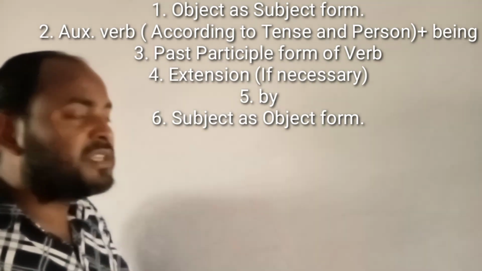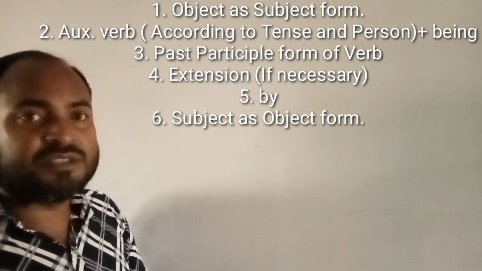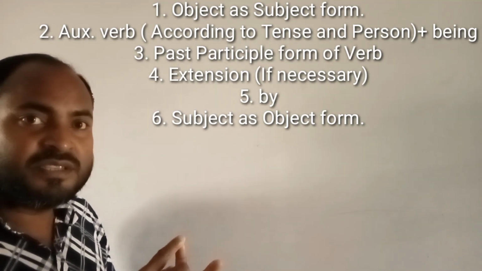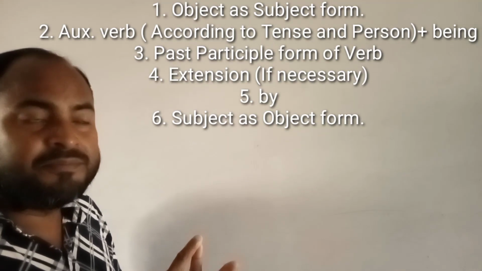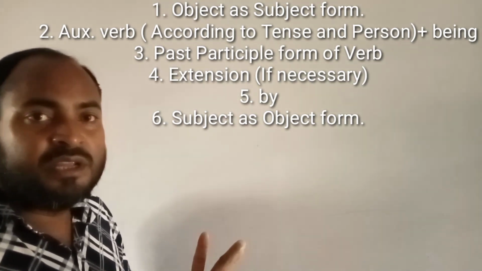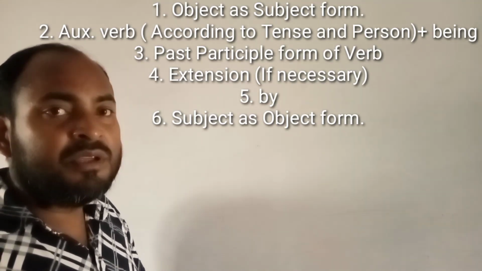But in this case, in these 3 sentences there is an auxiliary verb. Present continuous tense bears am, is, are, past continuous tense bears auxiliary verb was, and future continuous tense bears auxiliary verb shall be, will be.